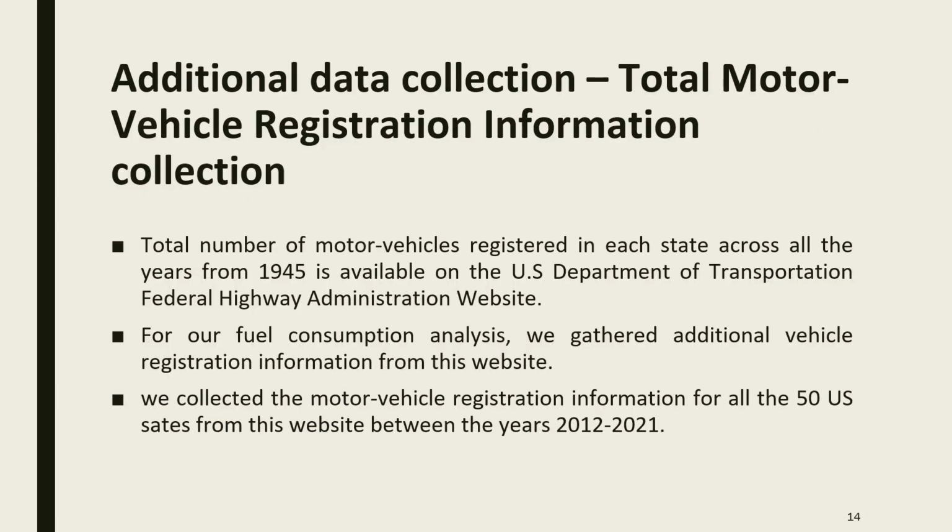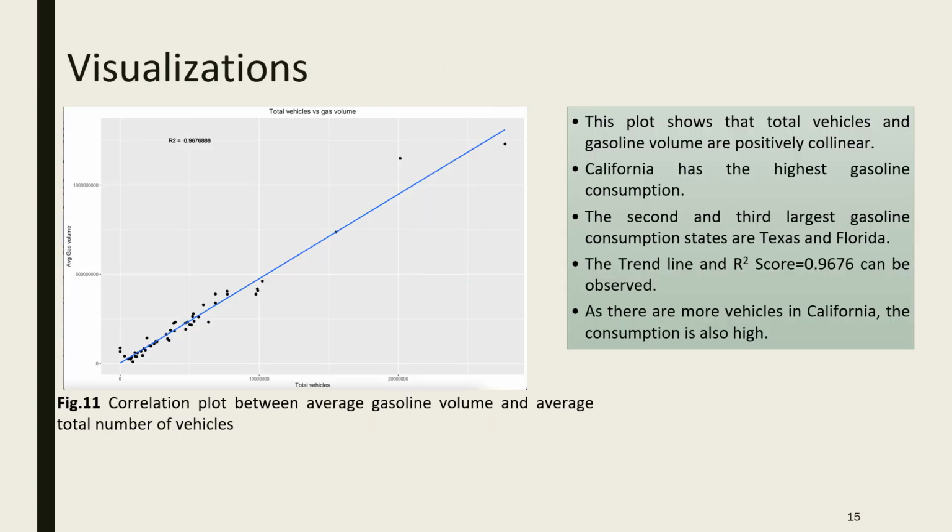To perform more visualizations using new data, we tried to collect total vehicles data for our data set. We got the total vehicle data set from the US Department of Transportation Federal Highway Administration website, which consists of data from 1945 on total vehicles registered in each state in the United States. But we only needed 2012 to 2021, and we collected that information from it.